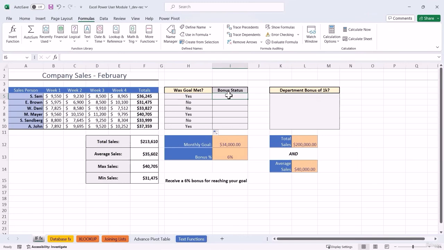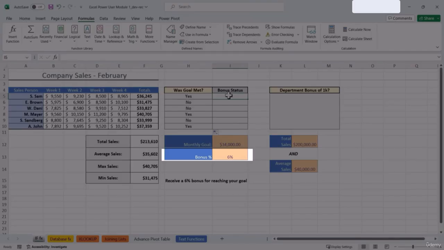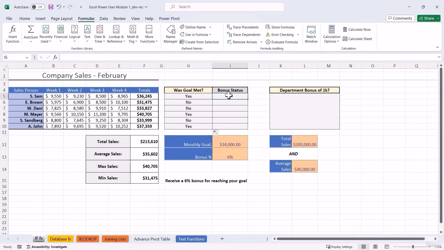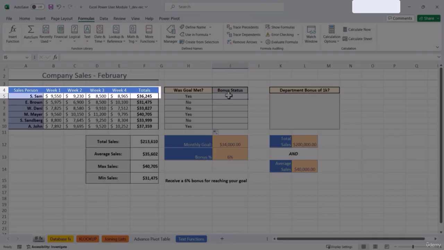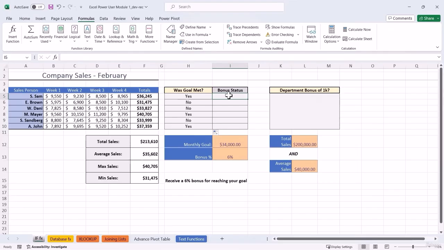Now that we have answered the question, let's move on to column I. We're going to calculate the bonus if our sales rep met the monthly goal. We do have a bonus opportunity here of 6% of the sales if the goal was met. In this case, as Sam did meet the goal, we are going to run the calculation. We're going to multiply the value that is in cell F5 times 6%.